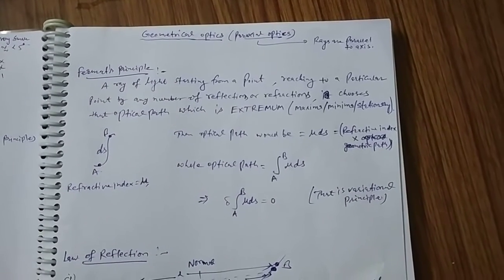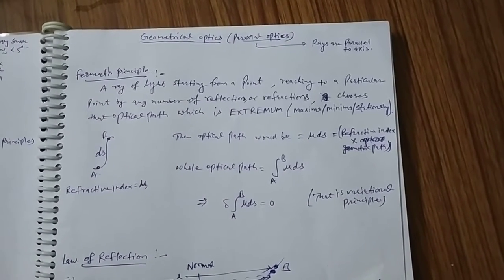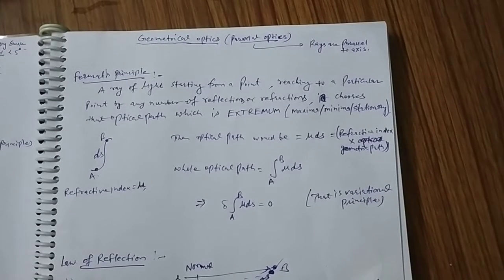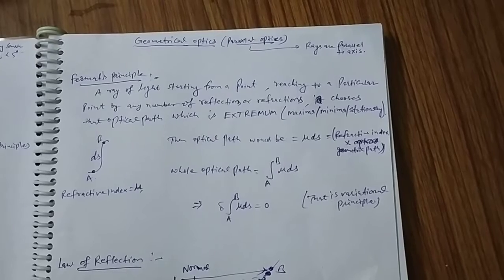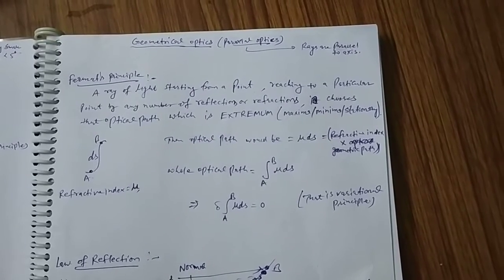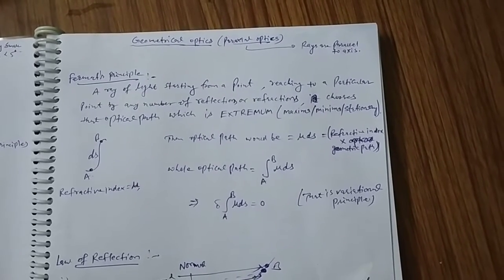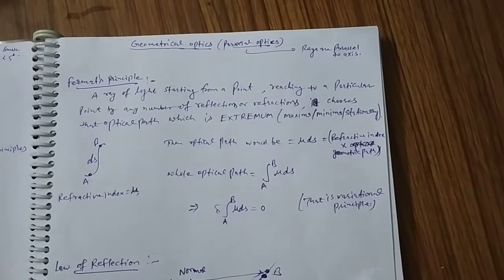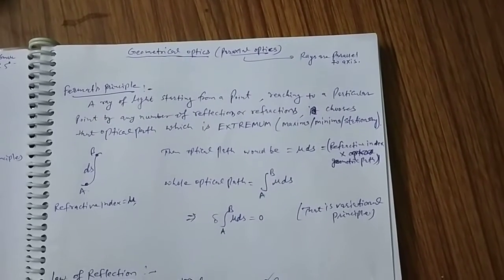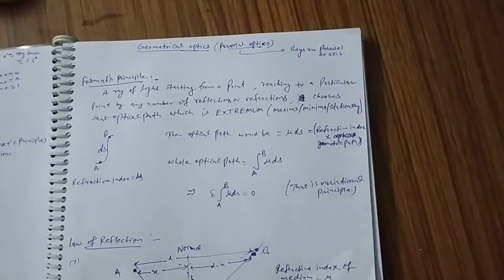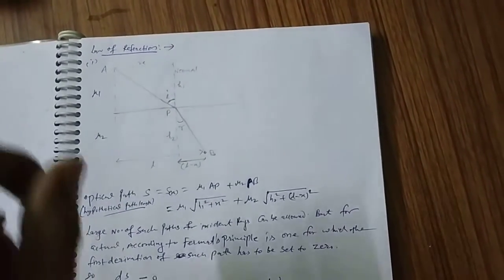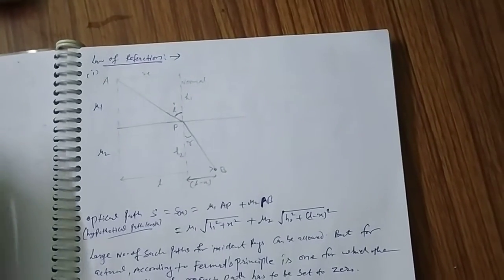According to Fermat's principle, a ray of light starting from a point A reaching another point B by any number of reflections or refractions chooses that optical path which is extremum, which means that the path could be maxima, could be minima, or stationary. Now we discuss the law of refraction.